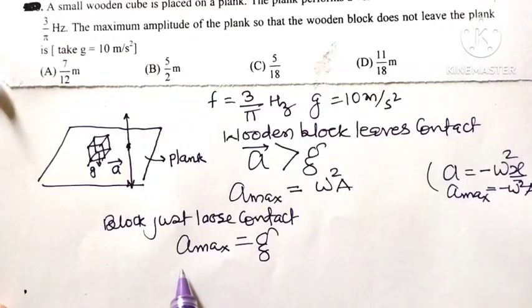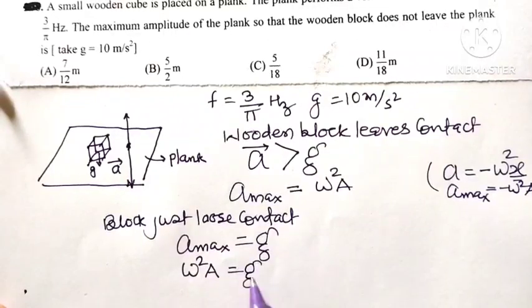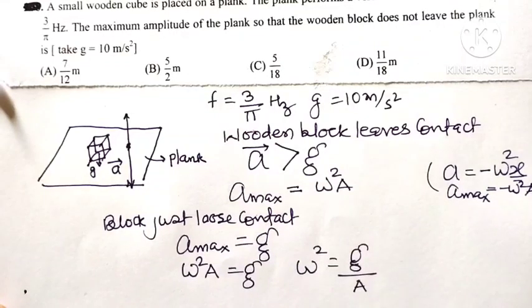But the maximum acceleration is omega square into A, where A is the amplitude, so omega square into A is equal to g. Therefore omega square is equal to g divided by A.